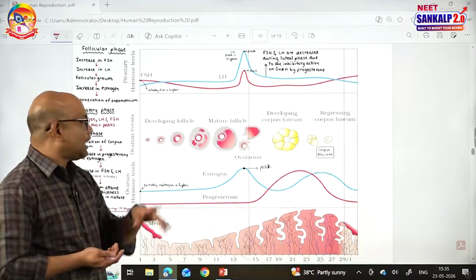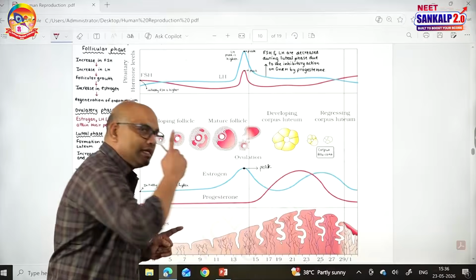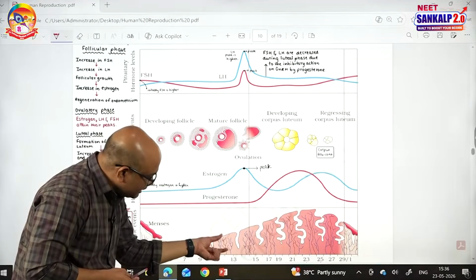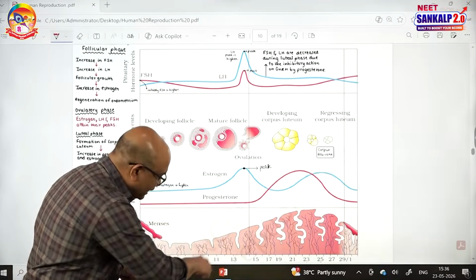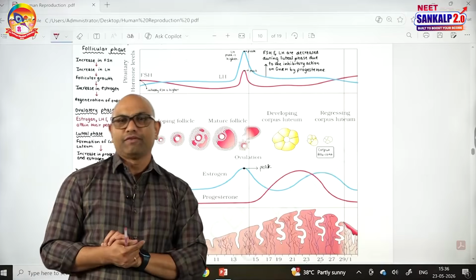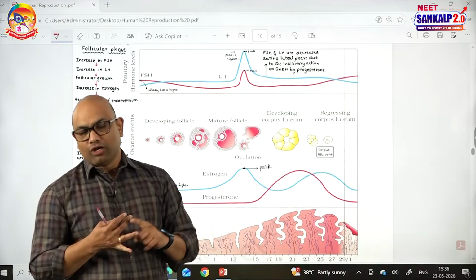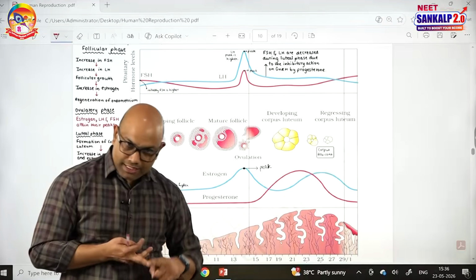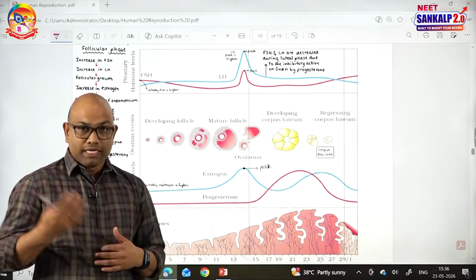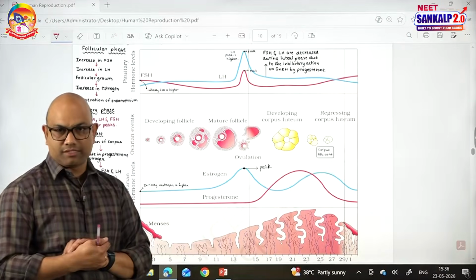And you already know that the growing follicle secretes estrogen, so estrogen also gradually increases during the follicular phase. And estrogen is responsible for the regeneration of the endometrium. See, endometrium thickness increases during the follicular phase. These are the events of the follicular phase: FSH, LH increase gradually, follicular growth, the growing follicle secretes estrogen, estrogen causes the regeneration of endometrium. Of course, estrogen produced by the growing follicles is also required for the growth of the follicles.